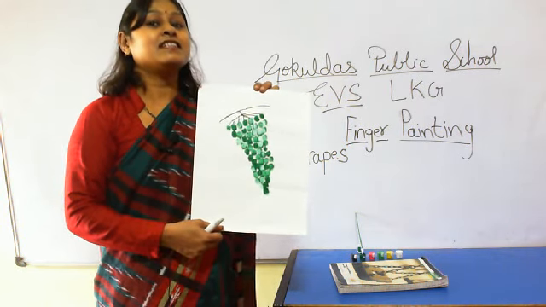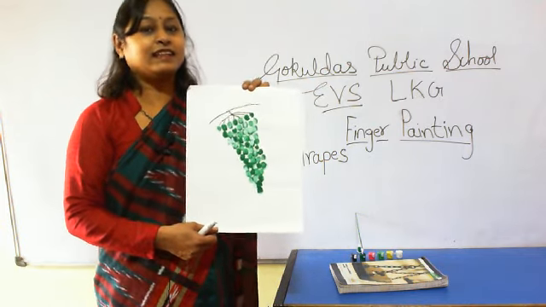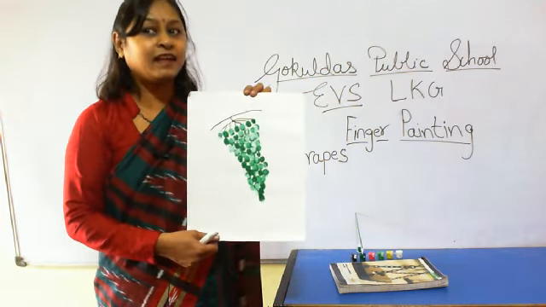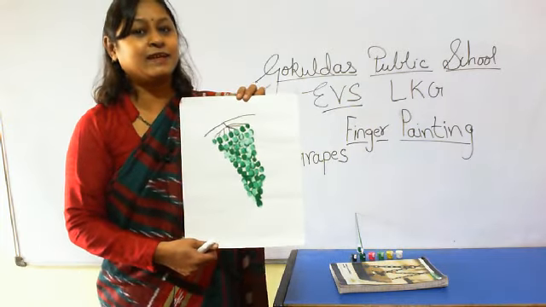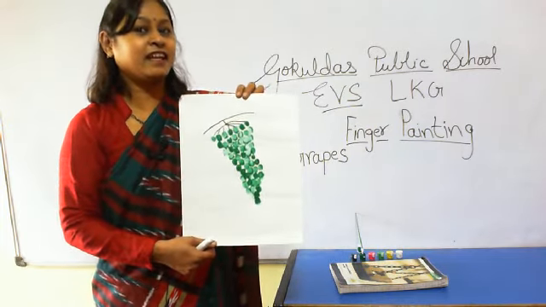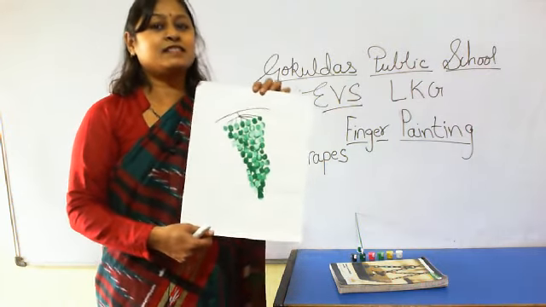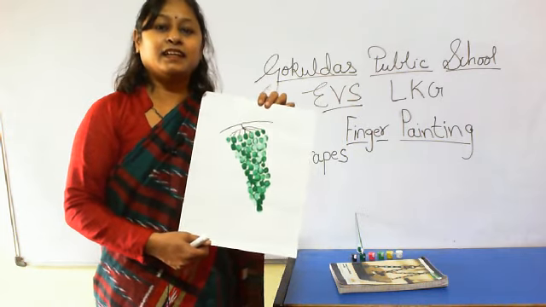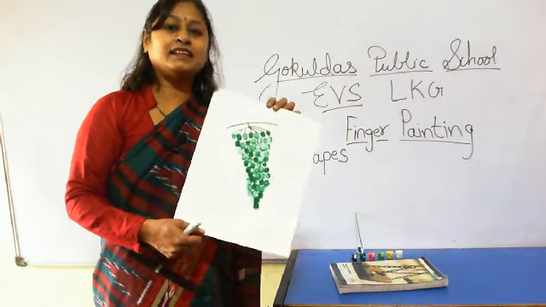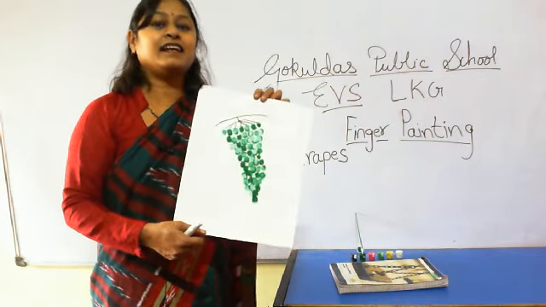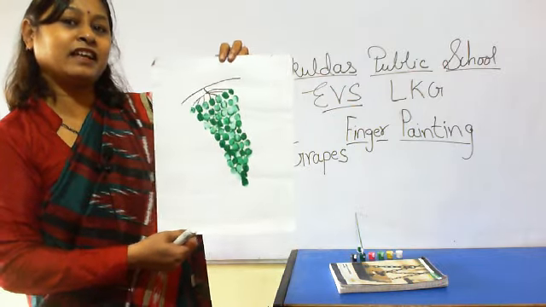It is sour in taste. Green, green grapes. G for grapes. It is green in color. G for grapes.